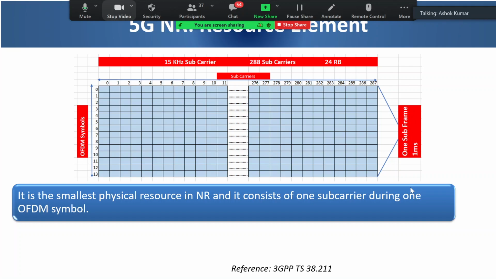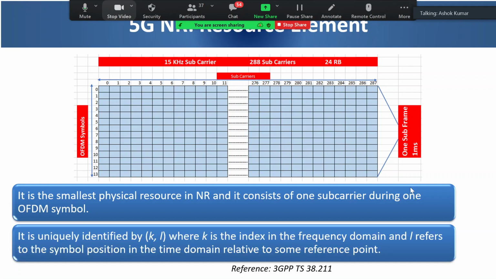So I have already explained that the resource element or RE is the smallest physical resource in NR, consisting of one subcarrier during one symbol. And we identify this by K comma L, where K is the index in the frequency domain and L refers to the symbol position in time domain.